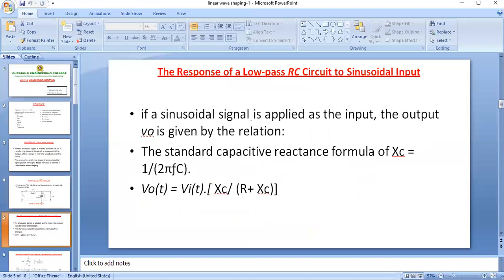First, we are going to observe the response of the low pass RC circuit for a sinusoidal input. If we give a sinusoidal signal as input to this circuit, what is the output? In the output, there may be a change in amplitude or a change in phase, but the shape of that signal will be preserved. The shape doesn't change at the output.